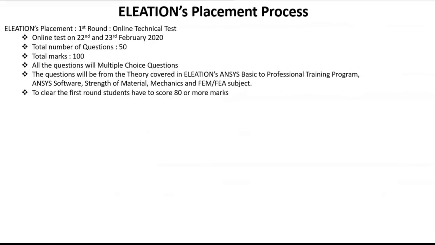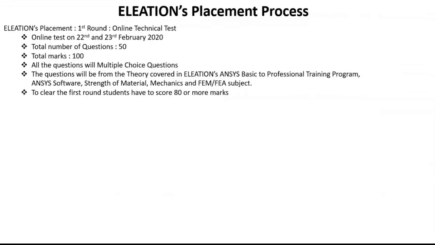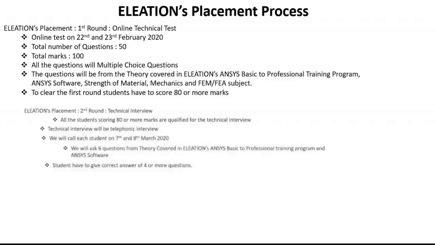Now, I will explain the placement process. ELEATION placement process first round is an online technical test which we will conduct on 22nd and 23rd Feb 2020. There will be total 50 multiple choice questions. Total test mark is 100. Questions will be from theory covered in ELEATION's NSYS Basic to Professional Training Program, NSYS Software, Strength of Material, Basic Mechanics and FEM and FEA subject. To clear the first round, you have to score 80 or more marks.